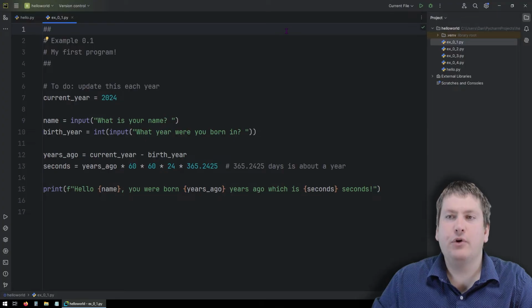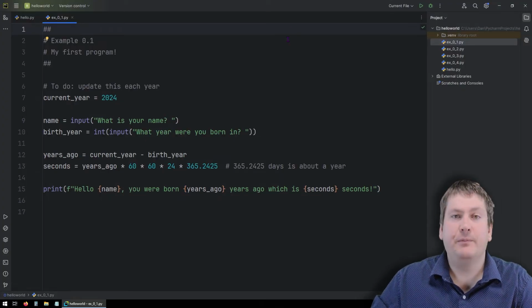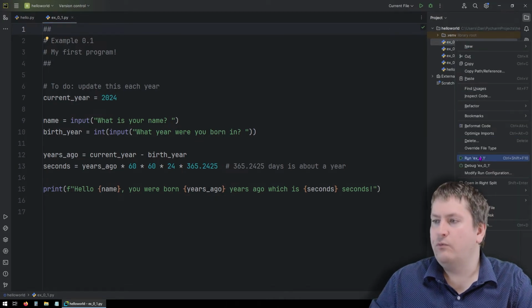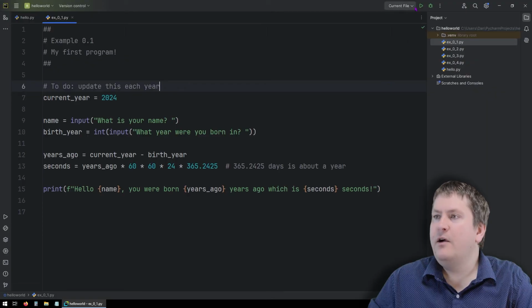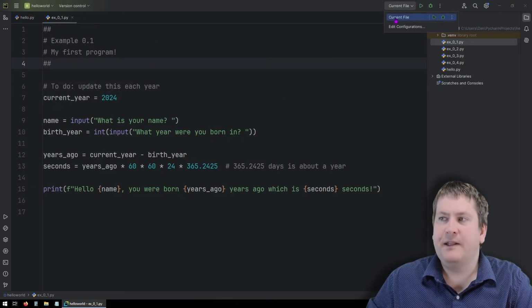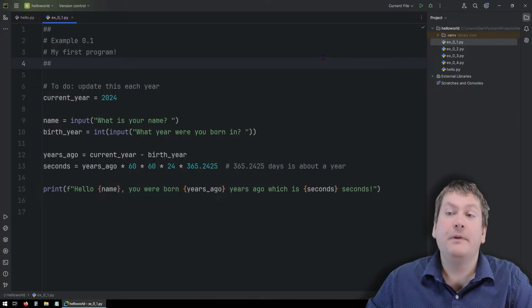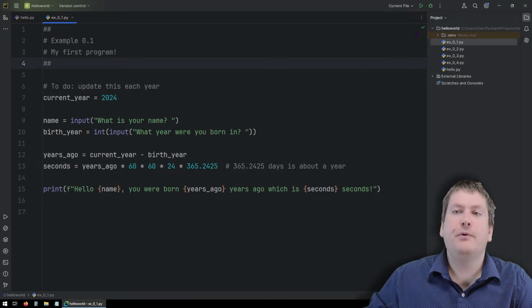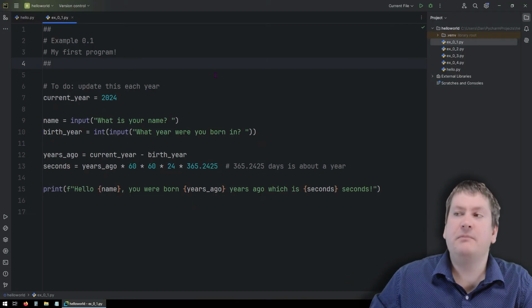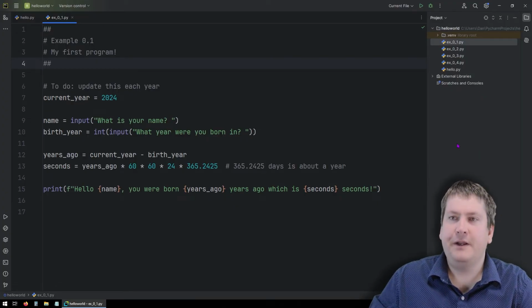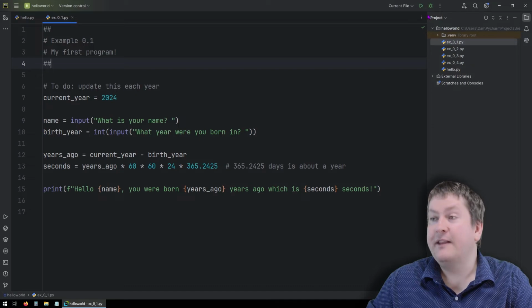The other way we can run our program, if we have multiple programs in a project, or multiple Python files rather, is by right-clicking on it in the project window and going down to Run. That will run a specific file, whereas this button will run whatever we have selected here. So if it says current file, it'll run whatever we have currently up. Or if it says a file name like main.py, that means it's going to run that file. So let's see what happens when we run this. I should note before we do that your layout for PyCharm might be slightly different than mine. I moved the project window onto the right here just so my head doesn't overlap any code. Yours will probably pop up on the left.